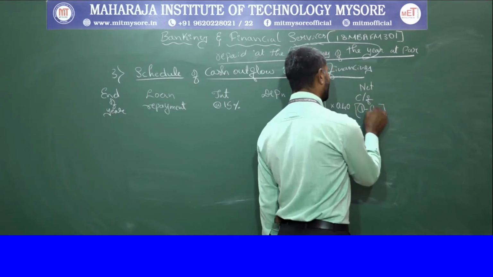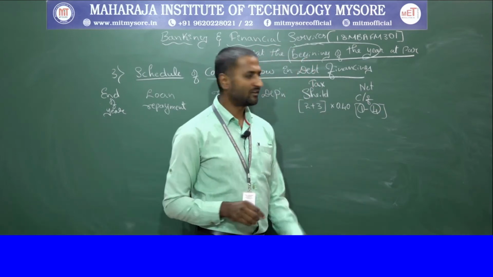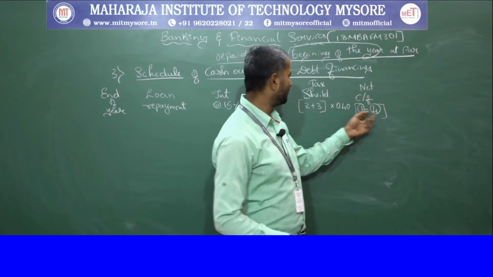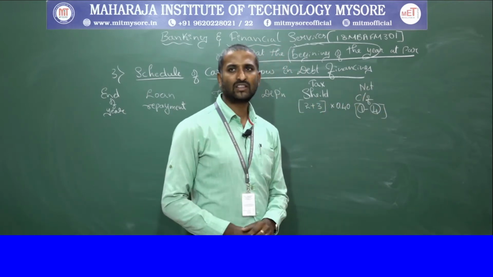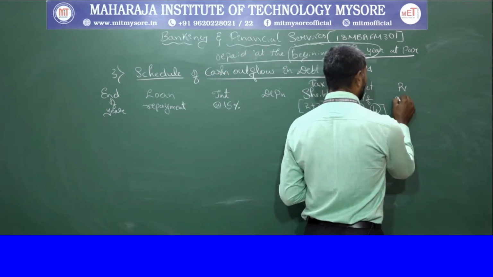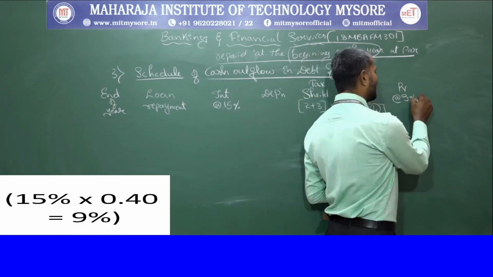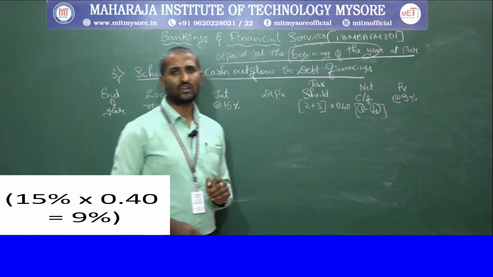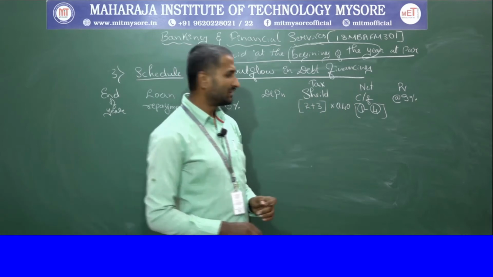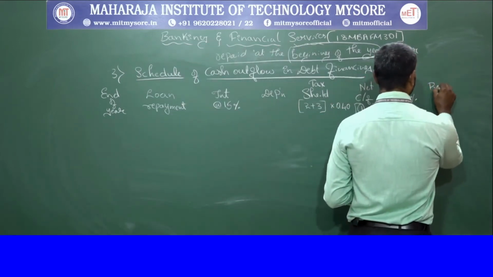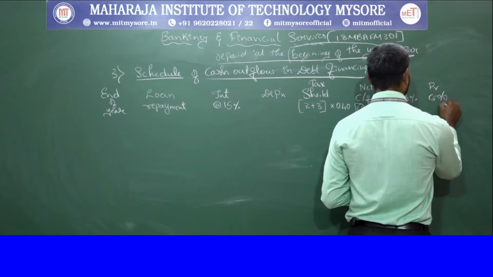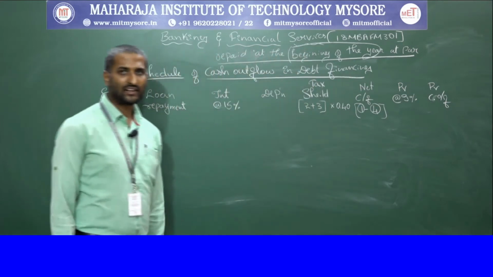The net cash flow is arrived at from column 1 minus column 4. So if we deduct the value of the tax shield from the loan repayment, we get the annual net cash flow. Then we are going to convert those cash flows into present value, and we are going to take 9%, which is the rate after deducting the 40% tax. Therefore we arrive at 9%. Then the present value of cash outflows is what we are going to calculate.